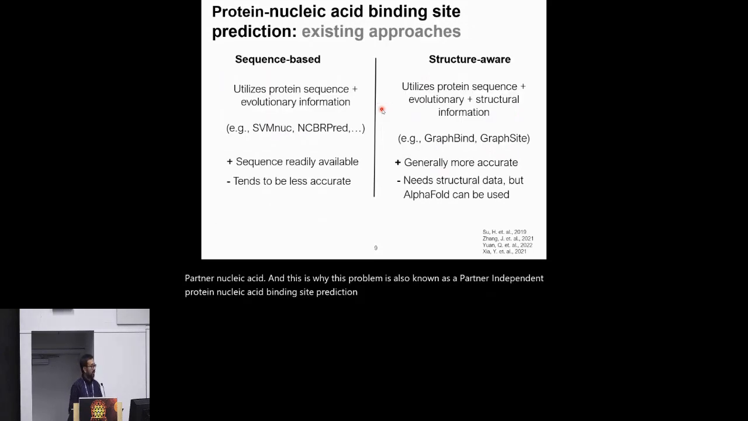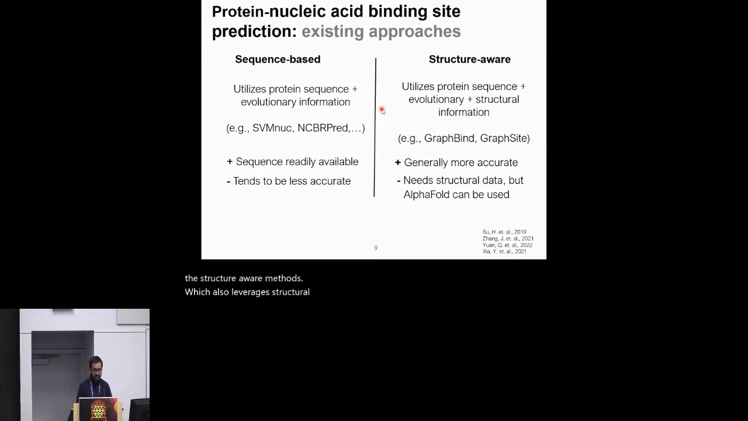A number of computational methods have been developed in this area. So this is a very well-studied problem. Roughly, they can be categorized into two categories, sequence-based approaches and structure-aware methods. Sequence-based approaches use a sequence and evolutionary information, typically in the form of multiple sequence alignment or PSSM, and then apply a large number of methods, for example, statistical approaches or machine learning methods. The advantage of these methods is that sequence data is readily available, but they tend to be less accurate compared to the structure-aware methods, which also leverage structural information.